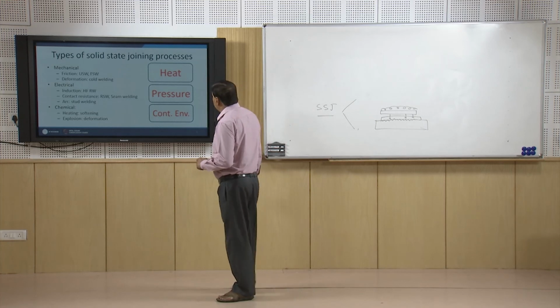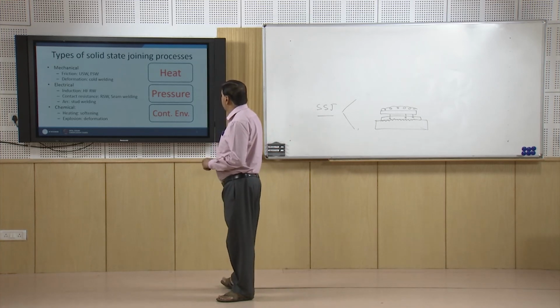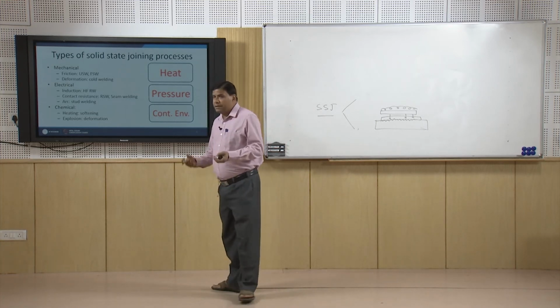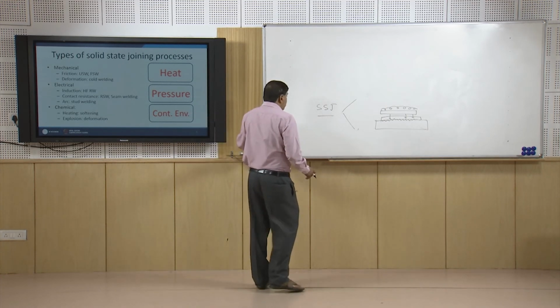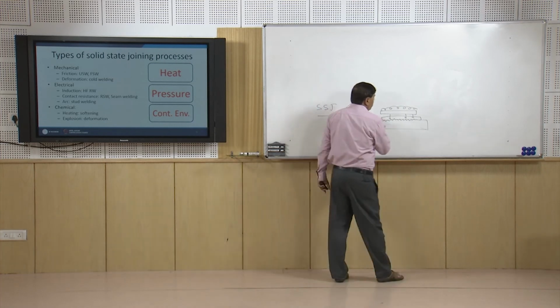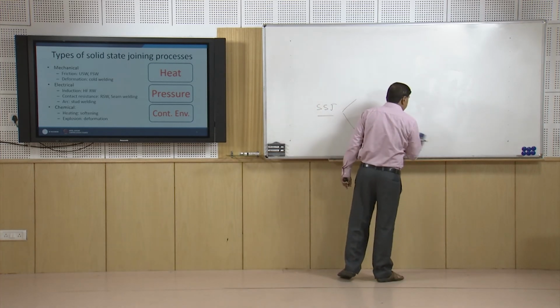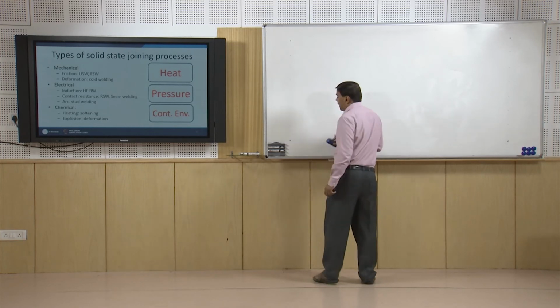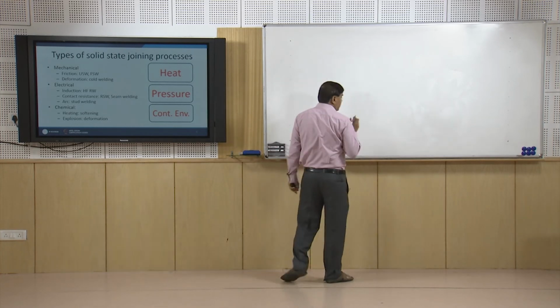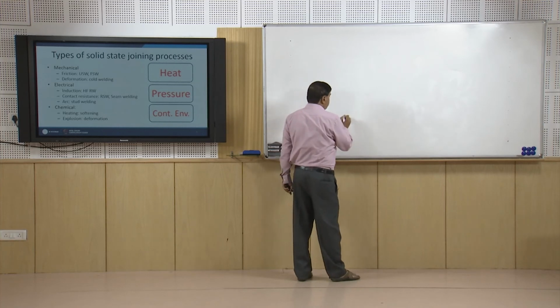So, the main parameters here are heat, pressure and the environment. Environment is certainly important because when heat is applied, sometimes we need to apply a controlled environment in the form of inert gases or inactive gases, or even vacuum, like in the solid state joining process of diffusion bonding.